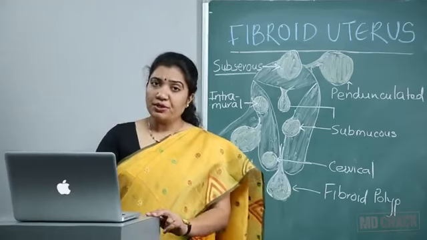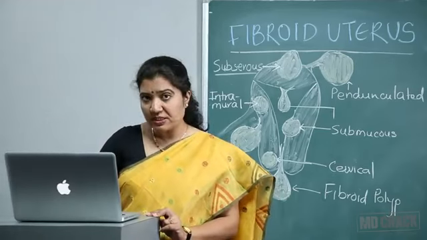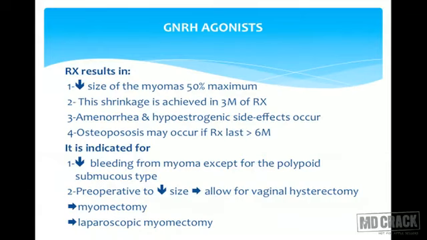We are not supposed to let her go in labor. So myomectomy scar is considered a weak scar, and she should be delivered by a cesarean section. GnRH agonists decrease the size of the myoma by 50% maximum. This shrinkage is overall in 3 months of treatment.